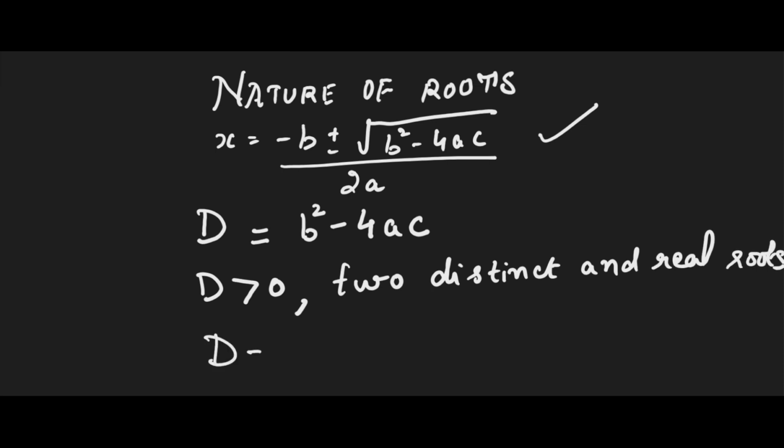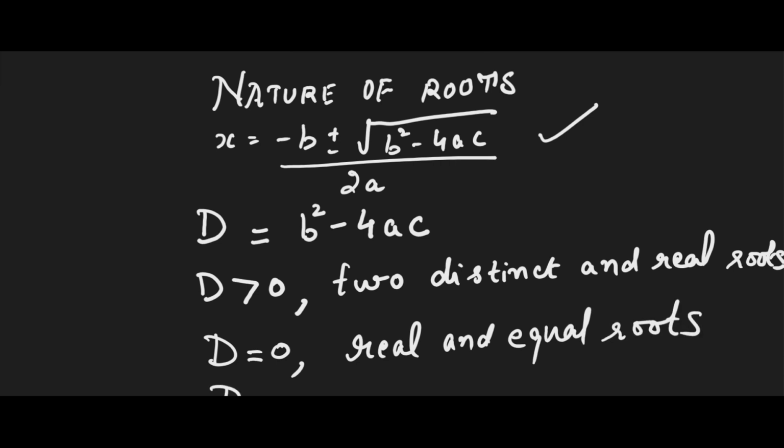Now, if this D is equal to 0, then it has real and equal roots.